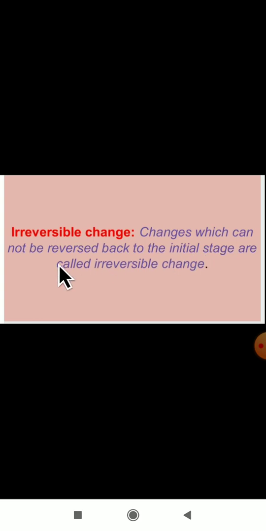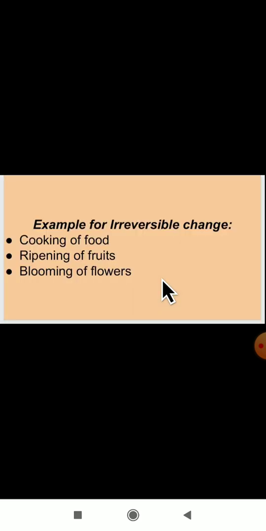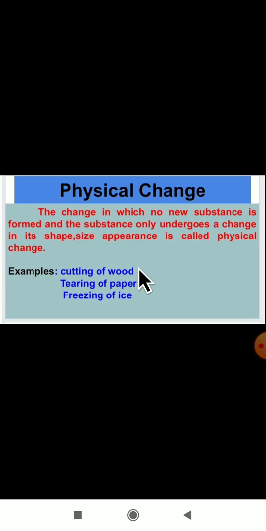Changes which cannot be reversed back to the initial stage are called irreversible change. Some examples of irreversible change: cooking of food. Once the food is cooked, again it will not return back to the original stage. Ripening of fruits, blooming of flowers. Once the flower has bloomed, again it will not return to the bud stage here. Correct? These all are irreversible changes.